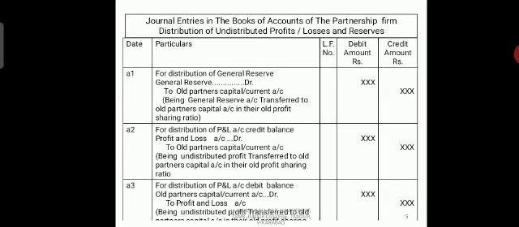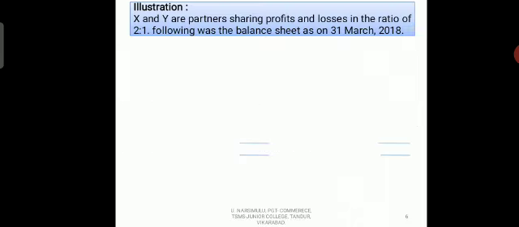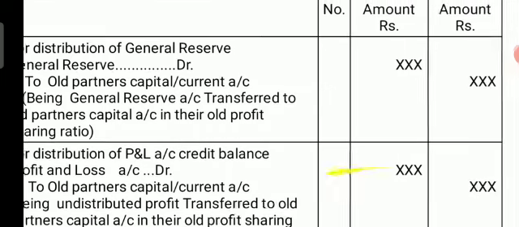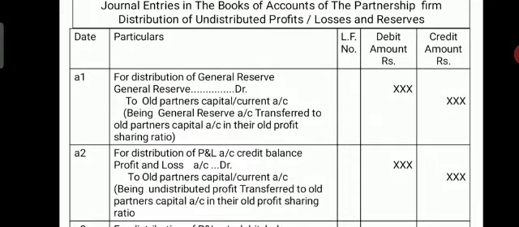See here, journal entries: how we write the journal entries for the distribution of undistributed profits, losses and reserves. Students, the first entry, A1, is for distribution of general reserve. For this we write only one entry in the journal: general reserve account debit to old partners' capital accounts, with the amount in the debit and credit columns.